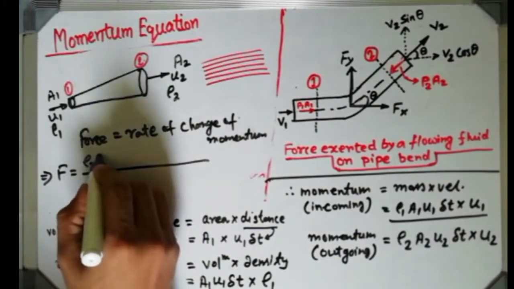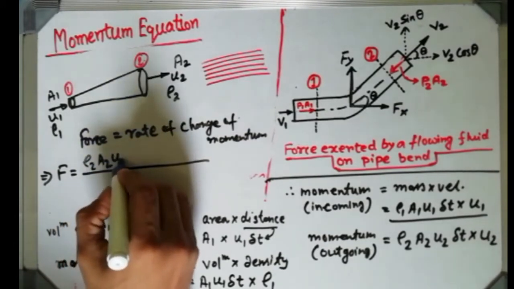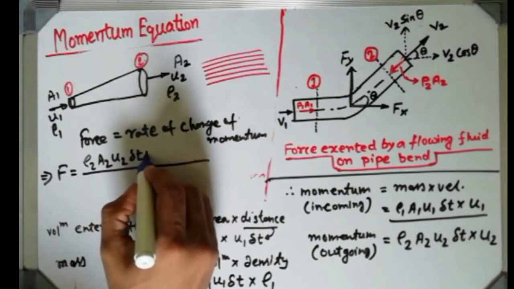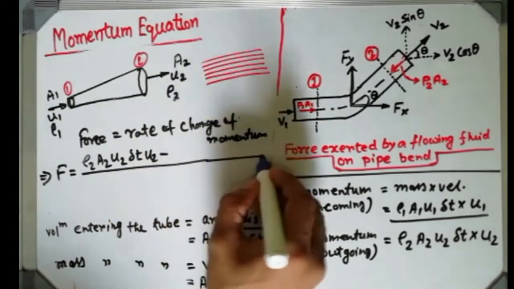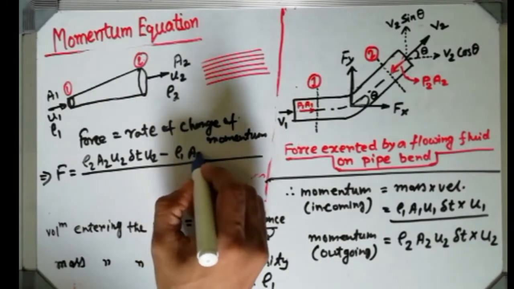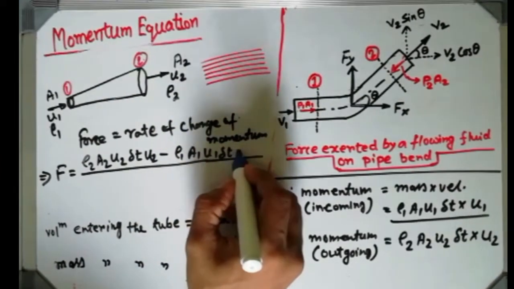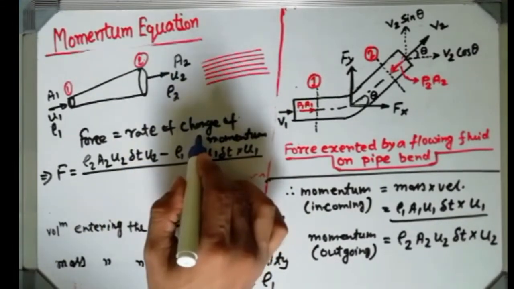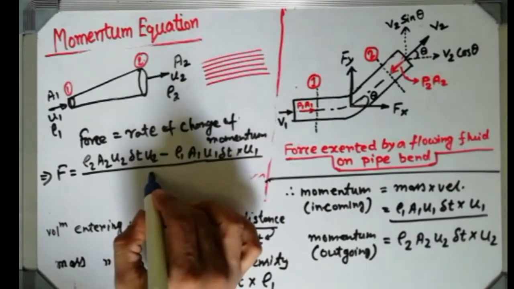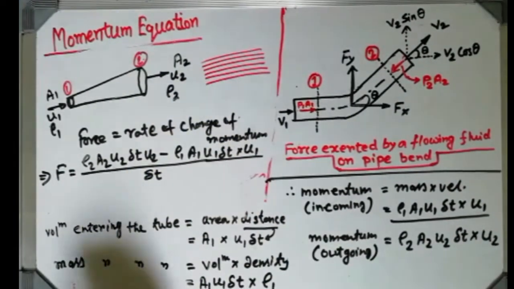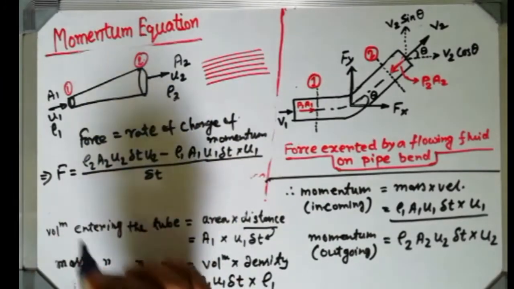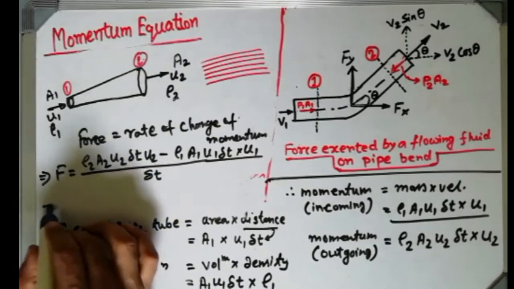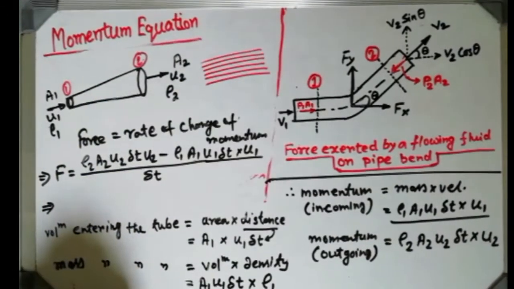So rho 2 A2 U2 del T into U2, minus rho 1 A1 U1 del T into U1, and with respect to time, because I have already written rate of change. Rate means with respect to time, so how much time is being taken, that is del T. That is the expression of rate of change of momentum. Always, rate means what change is occurring with respect to time.